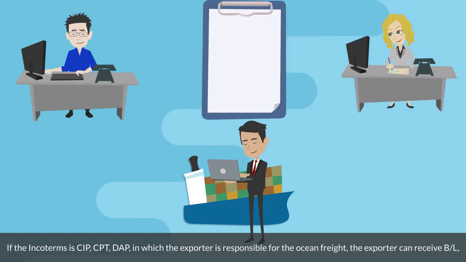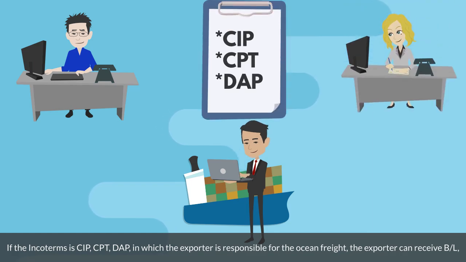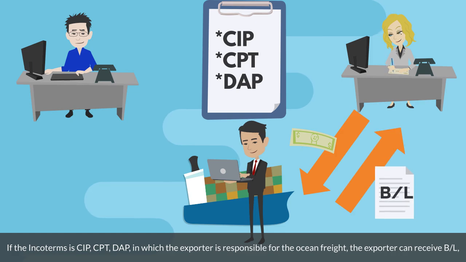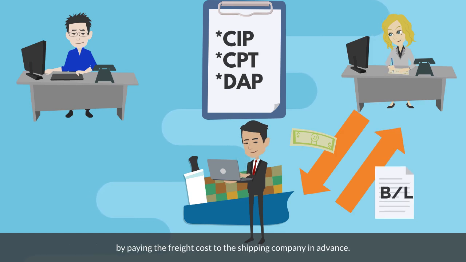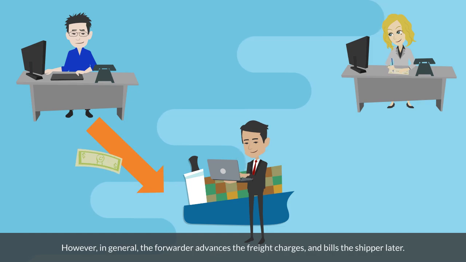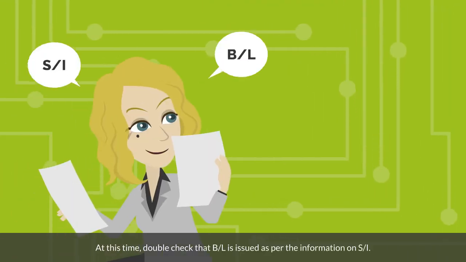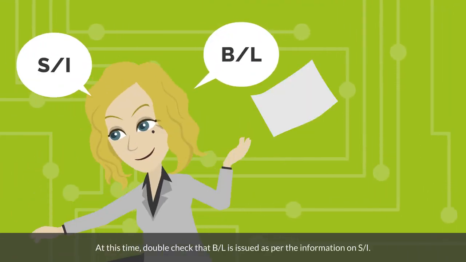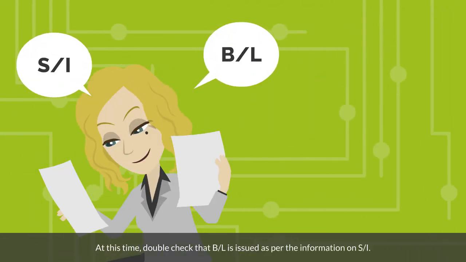If the Incoterms is CIP, CPT, DAP, in which the exporter is responsible for the ocean freight, the exporter can receive BL by paying the freight cost to the shipping company in advance. However, in general, the forwarder advances the freight charges and bills the shipper later. At this time, double-check that BL is issued as per the information on SI.